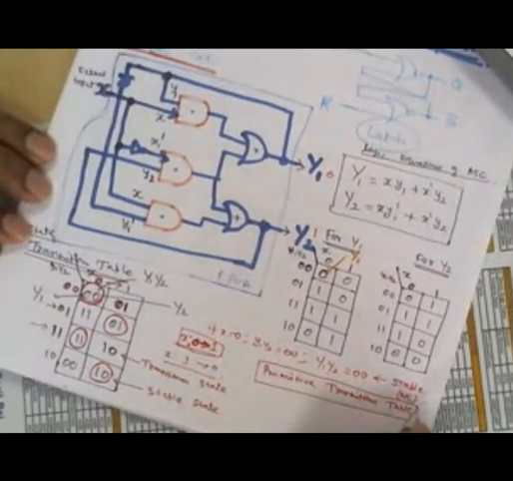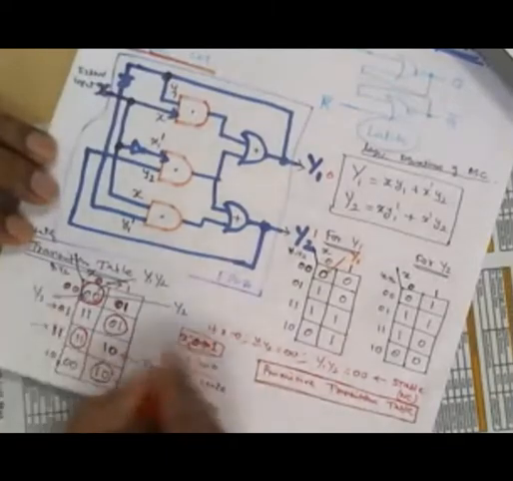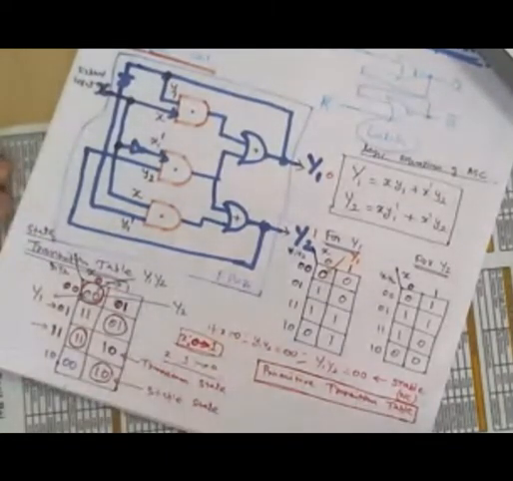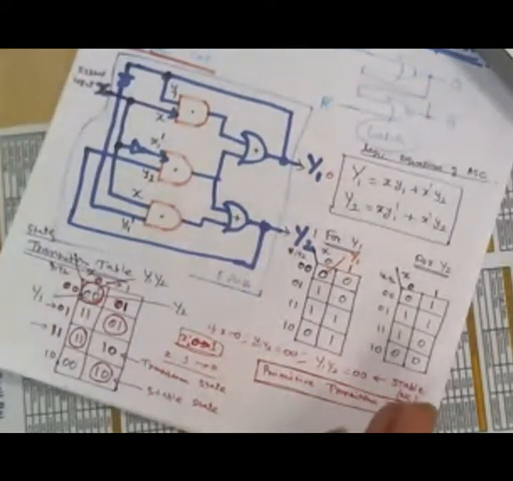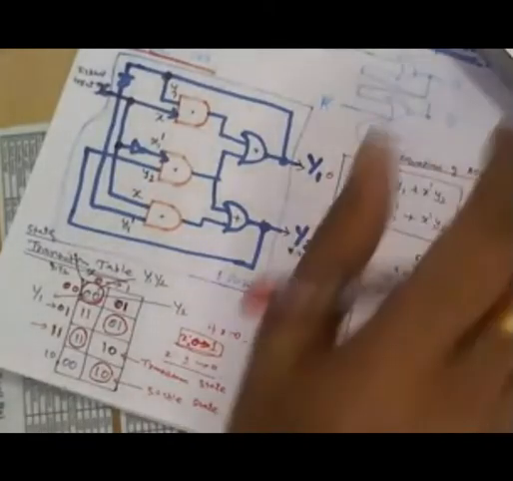For now, just keep in mind that if only one stable state is there in the state row, that is what we call a primitive flow table or primitive transition table. Primitive in the sense of fundamental, the base. That is a fundamental transition table. Understand?